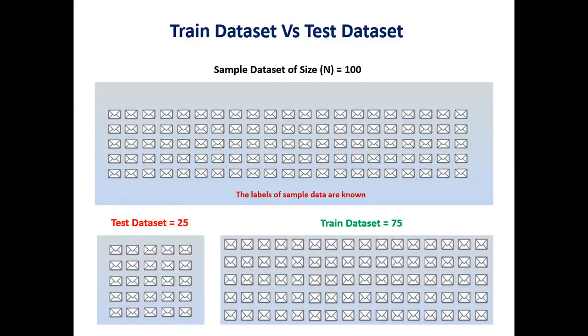Remember, it doesn't matter whether it is the train data set or the test data set, that is, the first instance or the second instance of the original data set, the labels of both these instances are known to us. So I know the labels of all the samples in the test data set, and I know the labels of all the samples in the train data set.